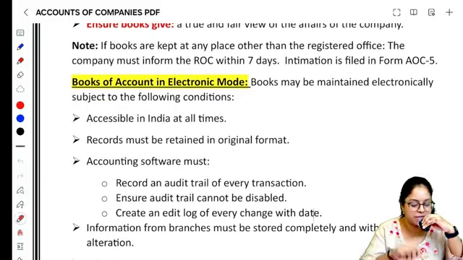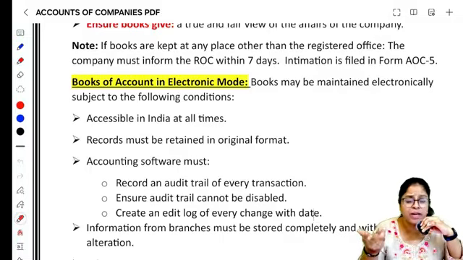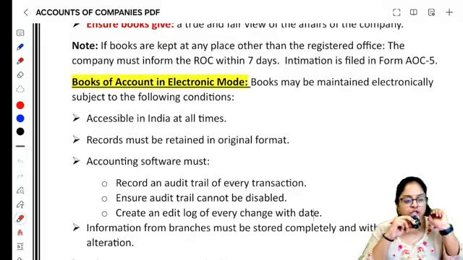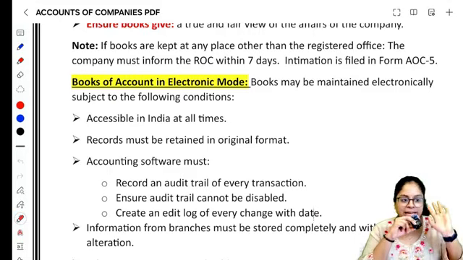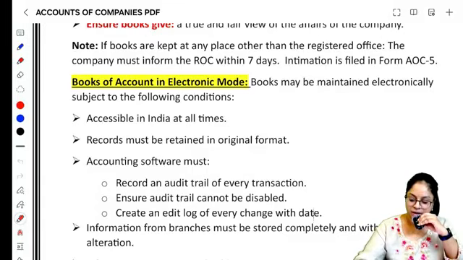அடுத்தது மேம் books of accounts பிசிக்கலா தான் மெயின்டைன் பண்ணுமானா இந்த காலத்துல முடியாது. ரிலையன்ஸ் மாதிரி ஒரு கம்பெனி பாத்தீனா ஒரு நாள்ல அவன் 10,000 20,000 என்ட்ரி பாஸ் பண்ணுவான். அதெல்லாம் you cannot maintain it manually. So can you maintain electronic books of accounts? The answer is absolutely yes. எலக்ட்ரானிக்கலாவும் நீ books of accounts maintain பண்ணலாம். பட் அதுல சில conditions you will have to ensure that you are complying with.